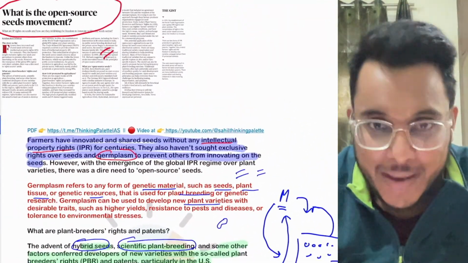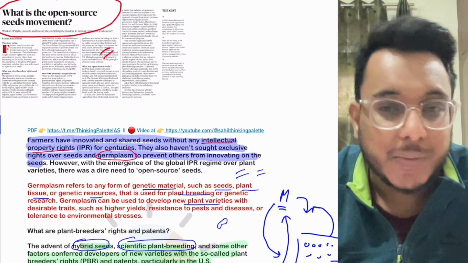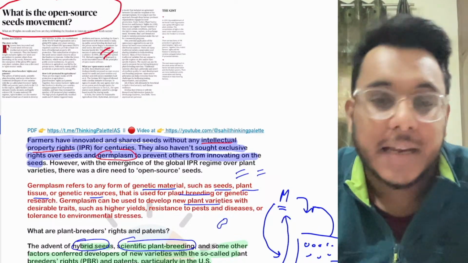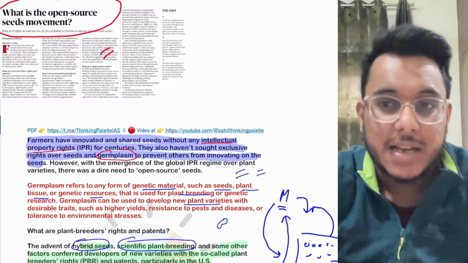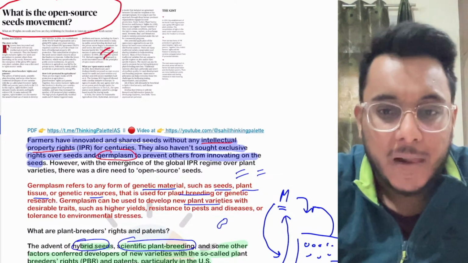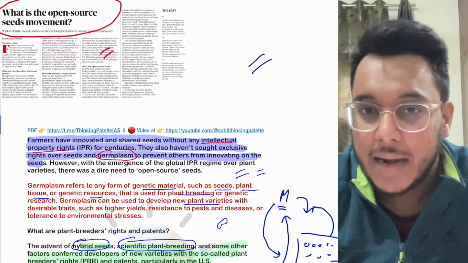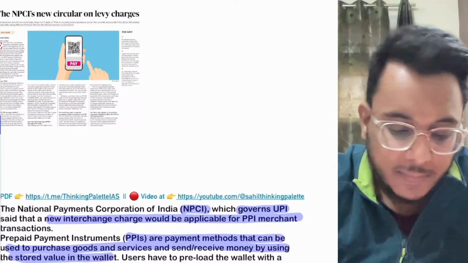This is the open source seed movement that has been in the news right now, and many farmer groups and farmer advocacy groups in India, Canada, the US, and many other countries are leading this agenda. So this is all, guys, about this article. I hope that you have understood it, and now we'll move to the next article.